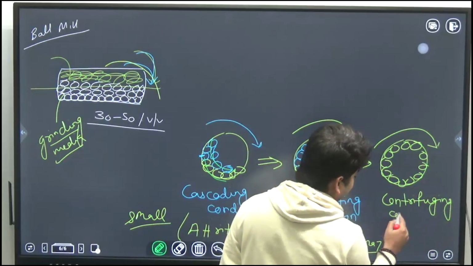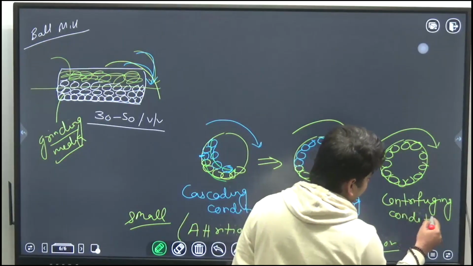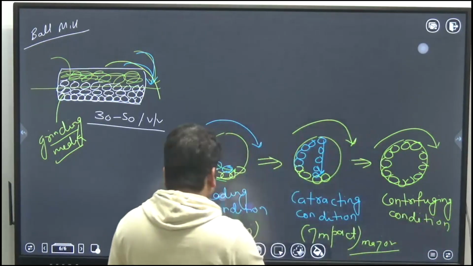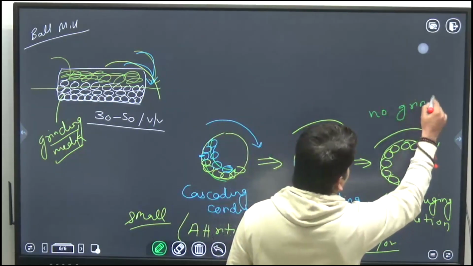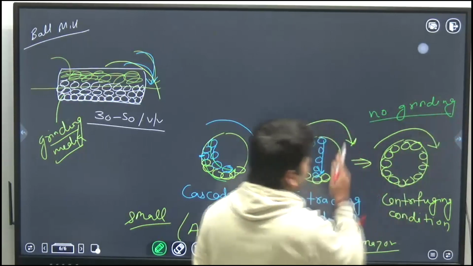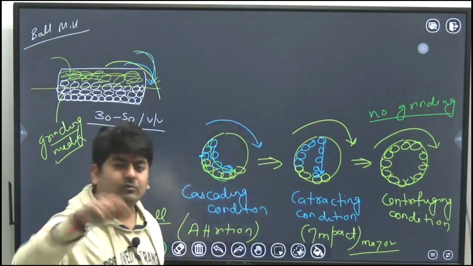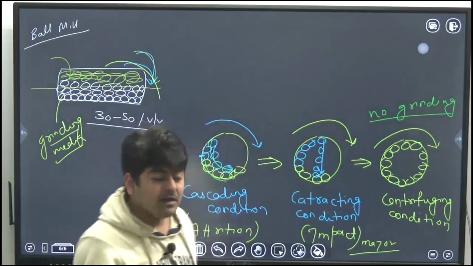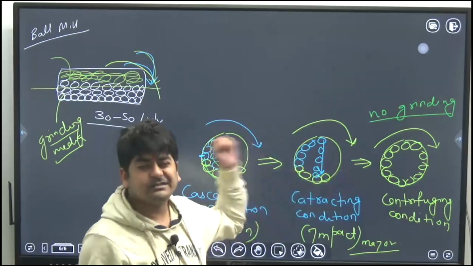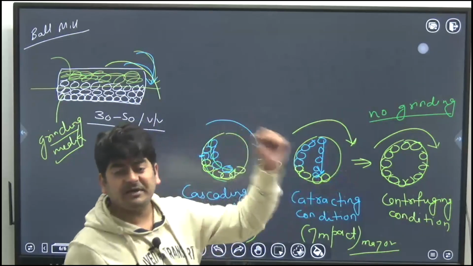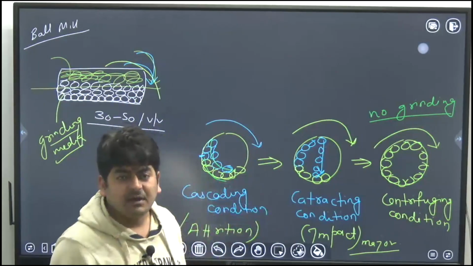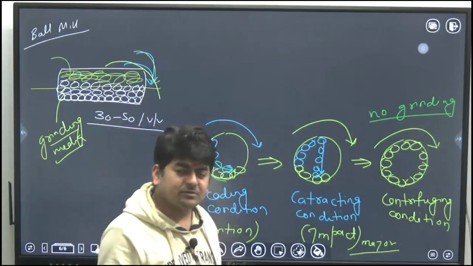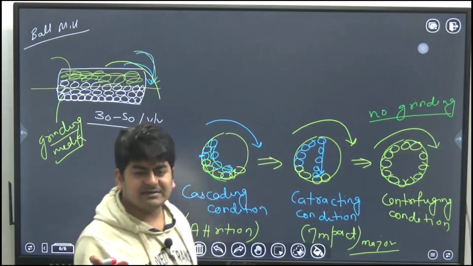Or you can say centrifuging condition. In this condition, there is no grinding. No size reduction is taking place. Why? All the feed, all the balls are moving along with the walls of the container. Why? Because the centrifugal force is so high that it is dominating the gravity force. Okay, so all balls are moving along with the container and everything is moving just like this. So it is a centrifuging condition. No grinding is taking place.